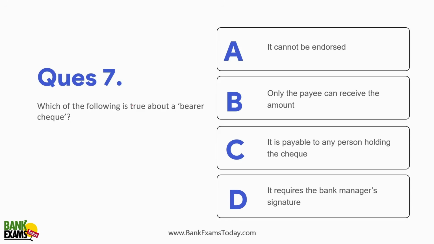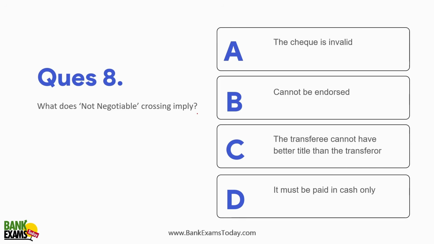Which of the following is true about a bearer check? So a bearer check, in which no name is mentioned, is payable to any person holding the check, right? So a bearer check is a check which is payable to any person who's holding the check.